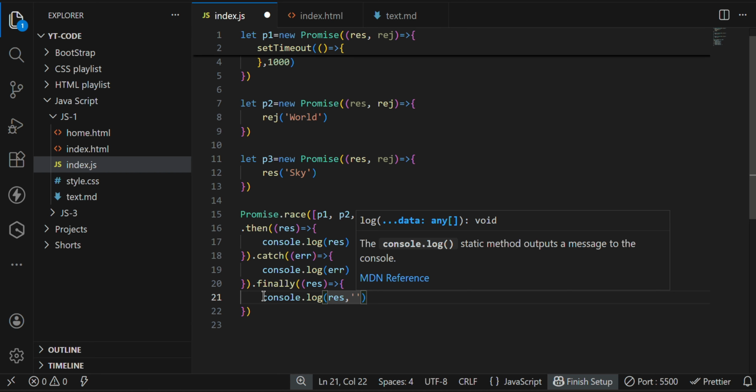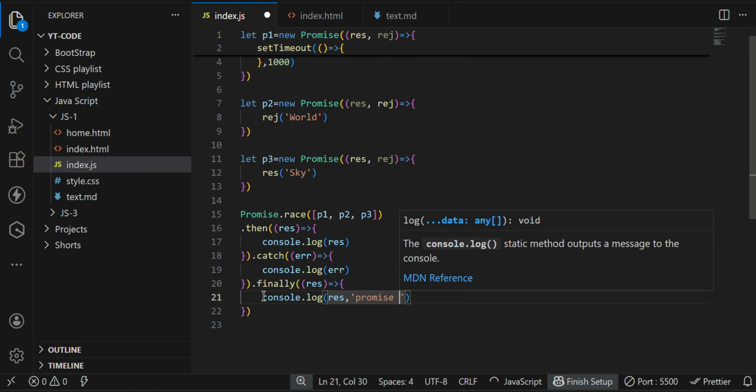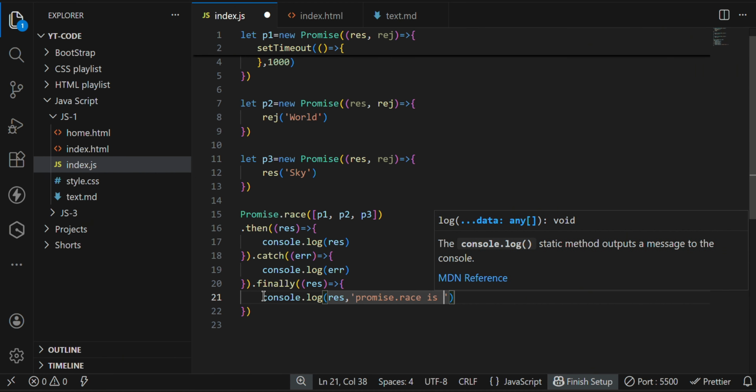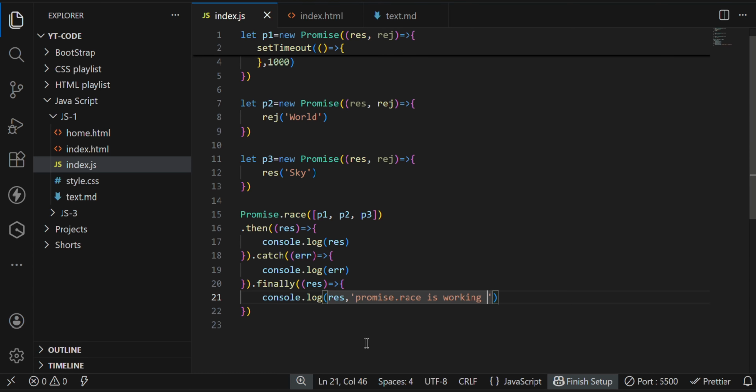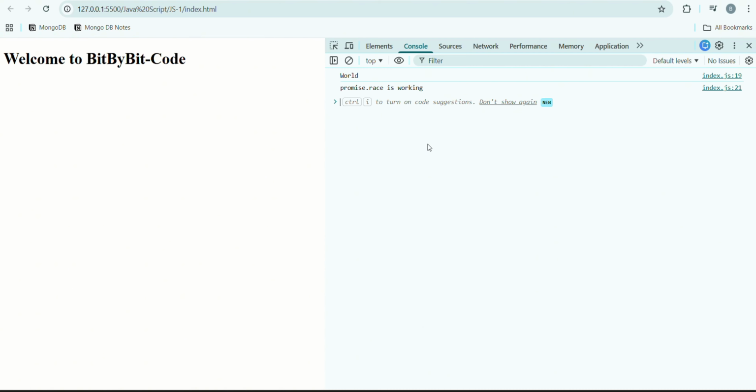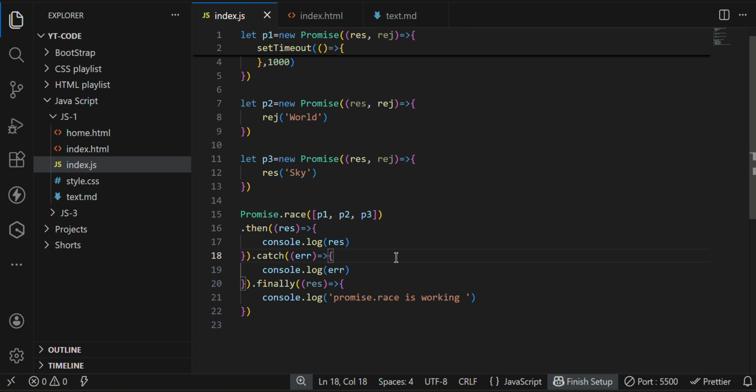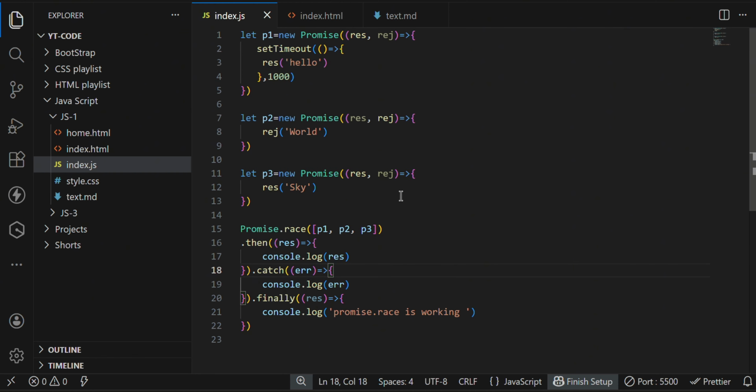I will just add "Promise.race is running" or "Promise.race is working", or not having any errors, something like that, so that we get notified that it is working properly. Sometimes we think that this function is not working at all. At that moment we need to use finally, so that we get to know it is working.